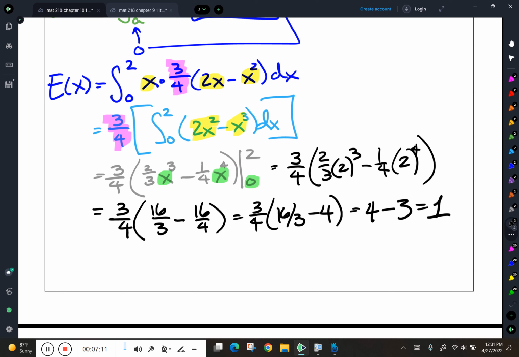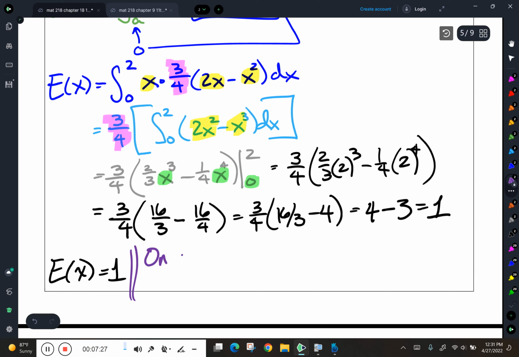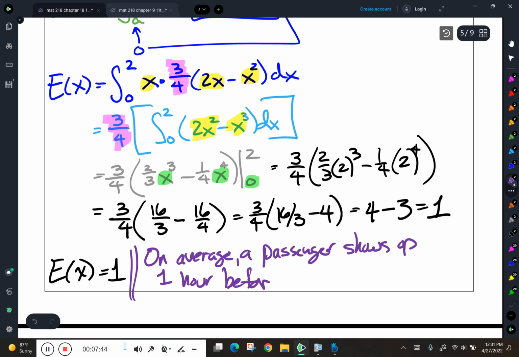What does that mean? That the expected value is 1. Well, it means that when we run this experiment again and again and again, the average outcome is 1, or that on average, a passenger shows up 1 hour before their flight.